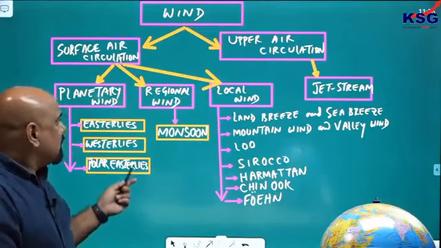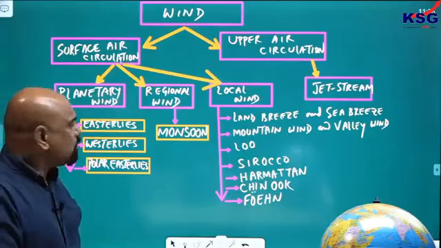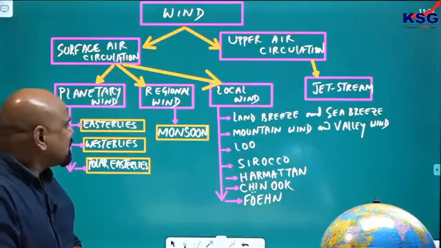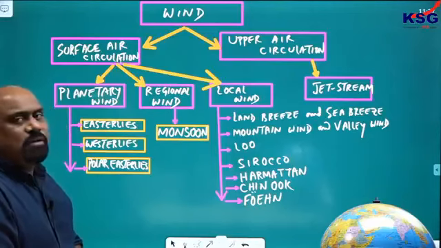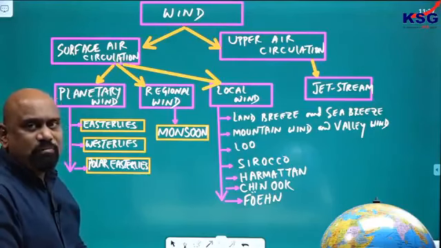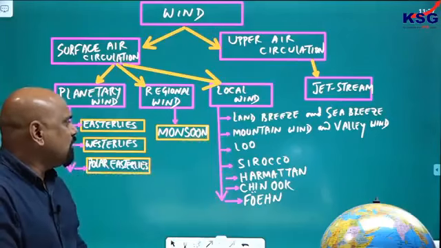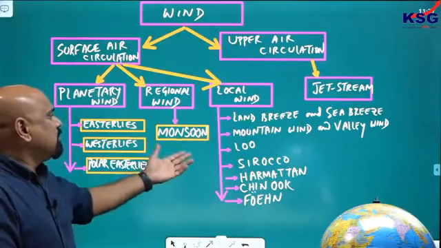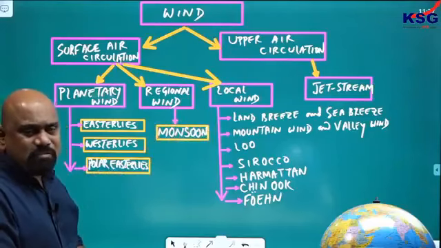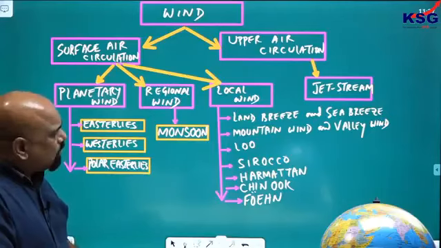Regional wind जो है, regional wind में we generally consider this because this is seasonal, no doubt. Monsoon is a seasonal wind, no doubt, but it covers a large region. That's why we call it a regional wind. Consistent to this, for blizzard only, some of the authors talk about it as regional, some of the authors talk about this as local. Some people talk about land breeze and sea breeze as regional, but land breeze and sea breeze are generally considered as local phenomena.